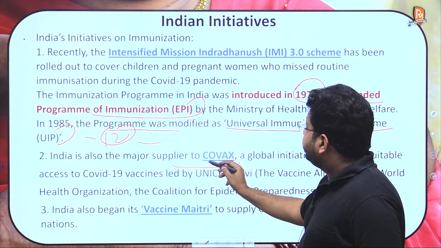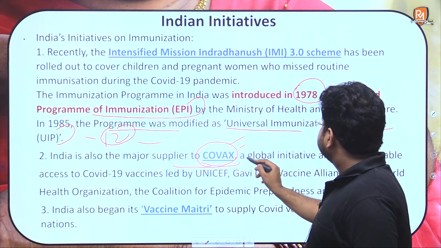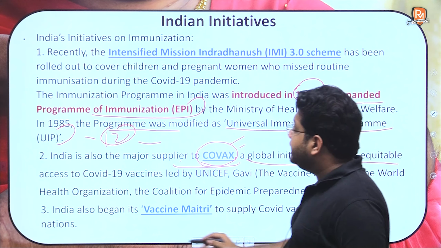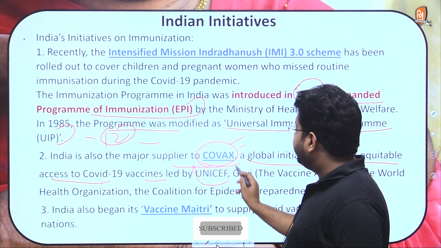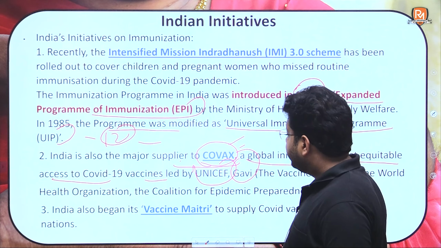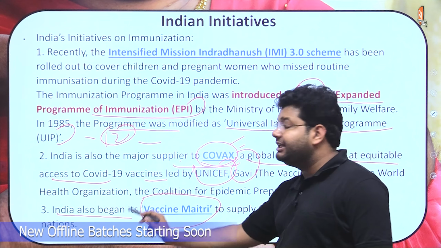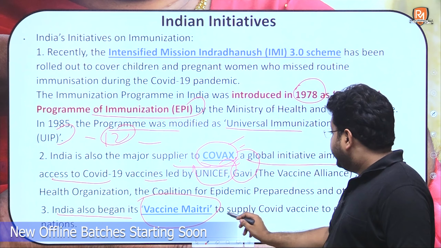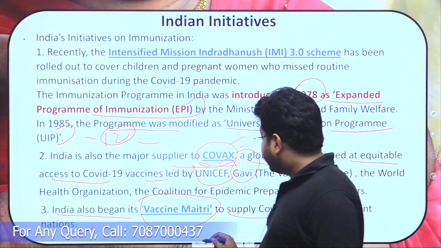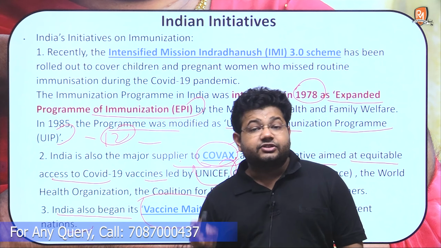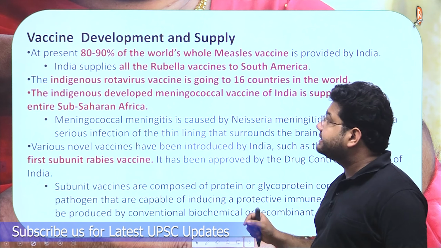Stepping up, India had become a member of the COVAX mission. This is a global initiative which was aimed at equitable access to COVID-19 vaccines. This has been led by UNICEF and Gavi. Besides this, India along with the Quad also launched the Vaccine Maitri project, in which it is going to supply vaccines to different nations. With respect to vaccines, no one is safe till everyone is safe. That we have to understand.